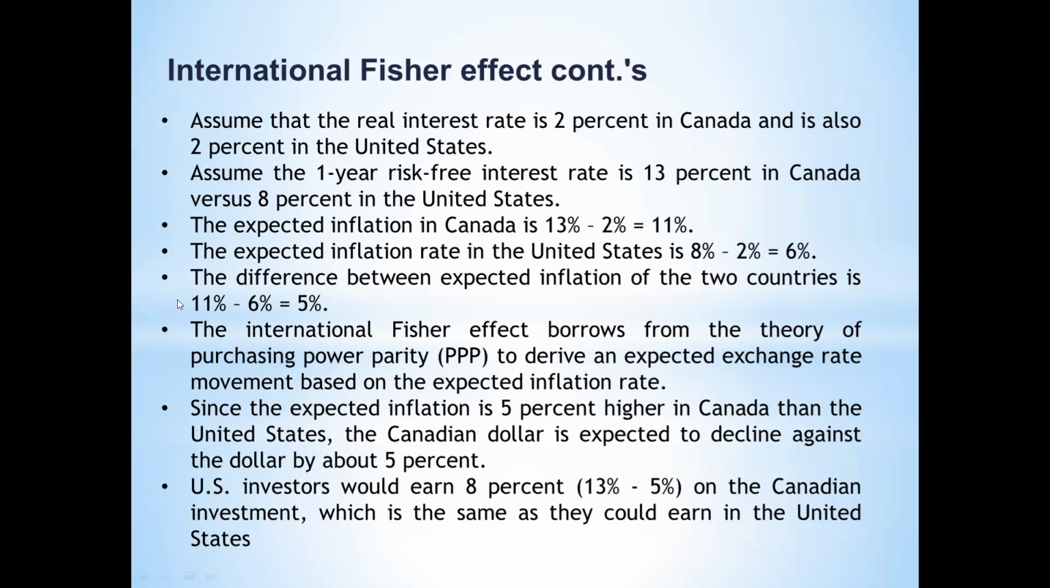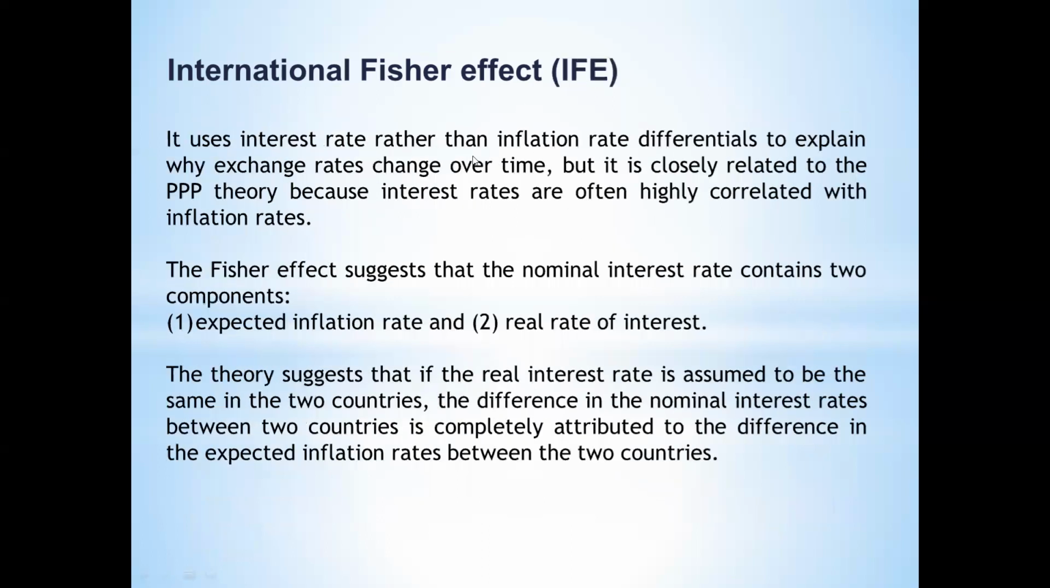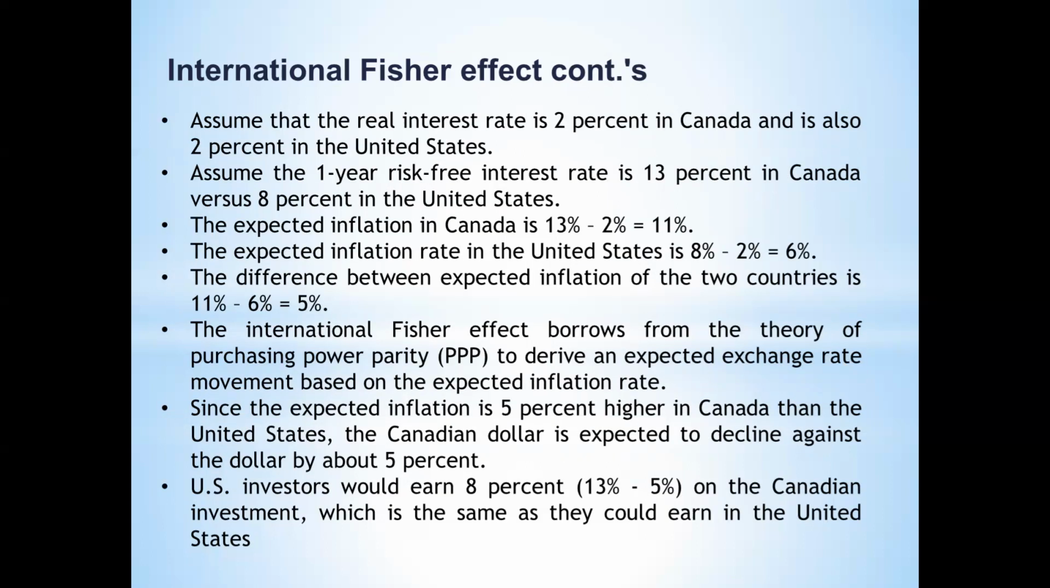Okay, now look at this example. Assume that the real interest rate is 2% in Canada and also 2% in the United States. That is why the Fisher effect says the real interest rate is assumed to be the same. And the risk-free interest rate, meaning the nominal interest rate, in Canada is 13% and in the USA is 8%.